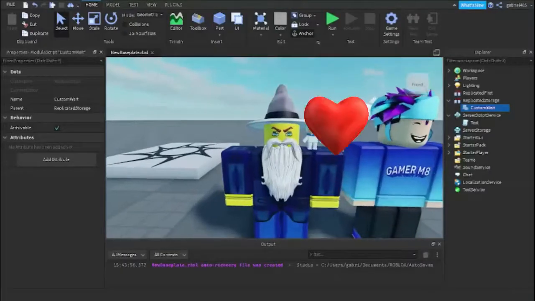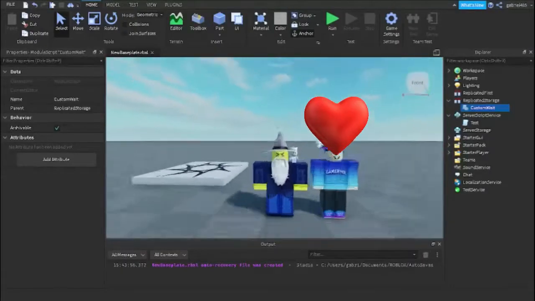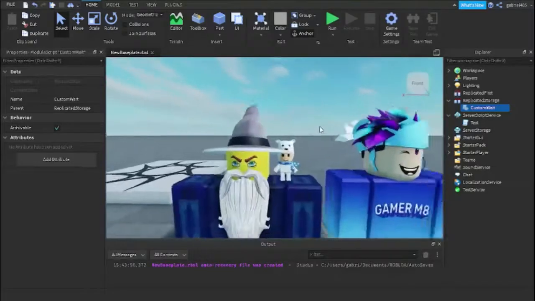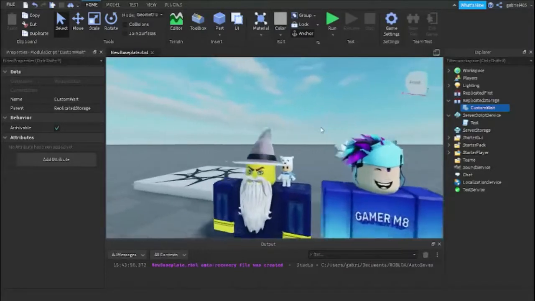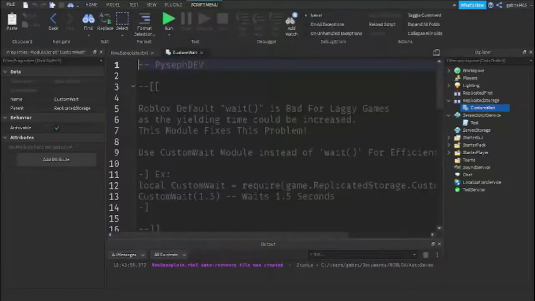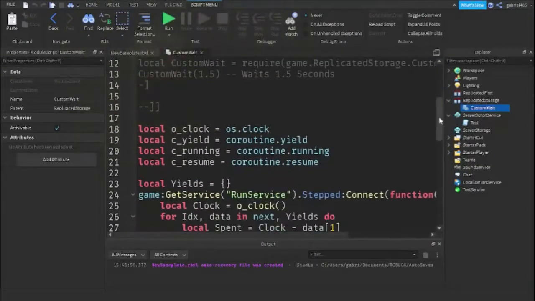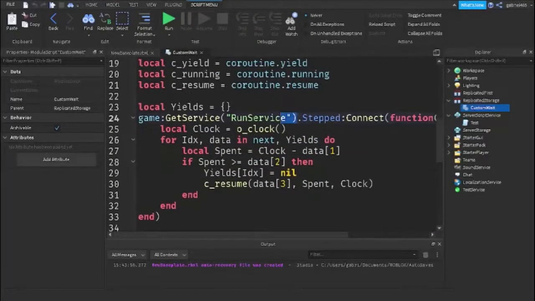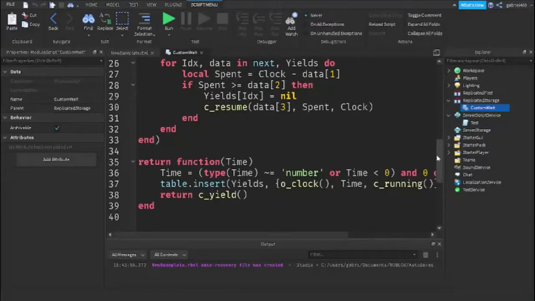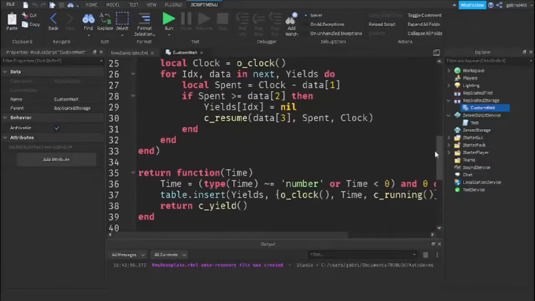The first module we are going to take a look at is the CustomWait module. Now, I found this module on the dev forum, and this module is from Seth Dev. I don't know how to pronounce his name, but anyways, it is a very easy module. It involves RunService, and as we talked about, RunService is a primary priority or primary queue, and then it returns the time that we give it. So right here it says return.